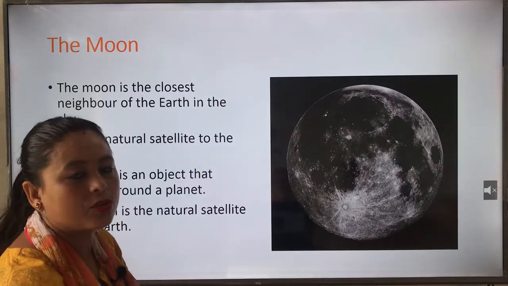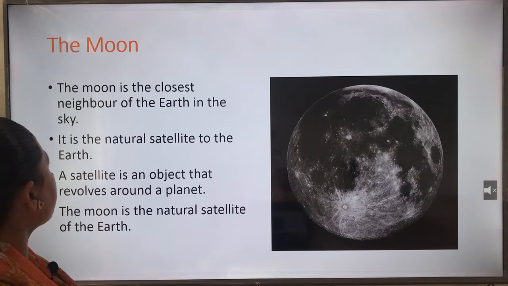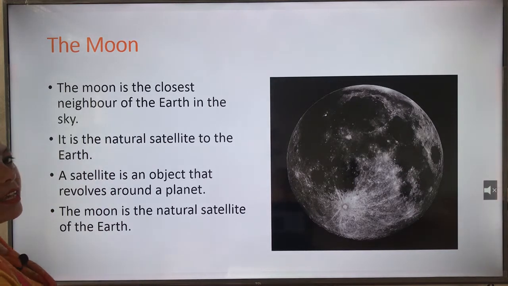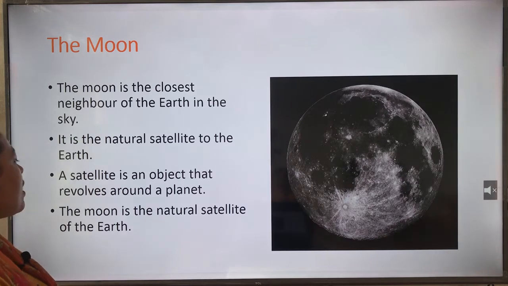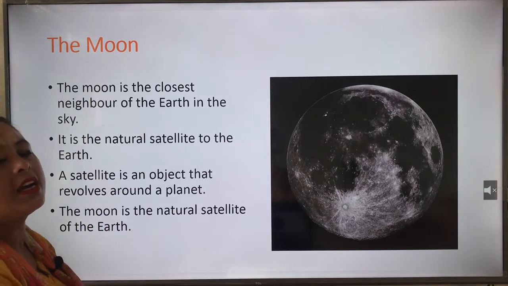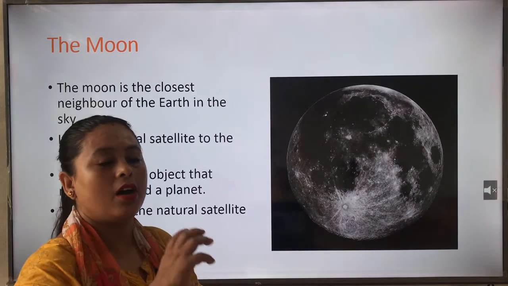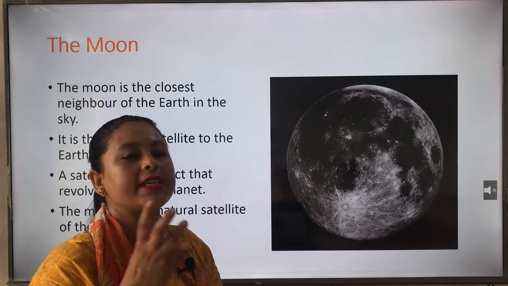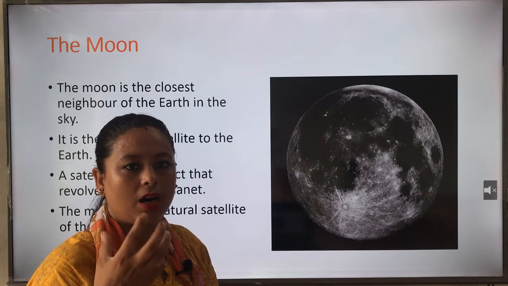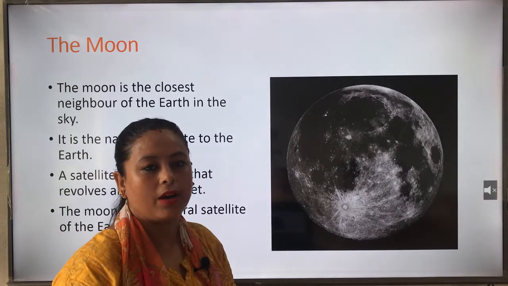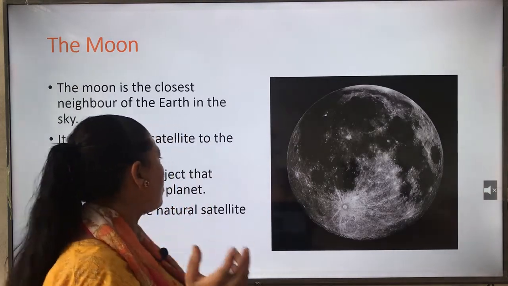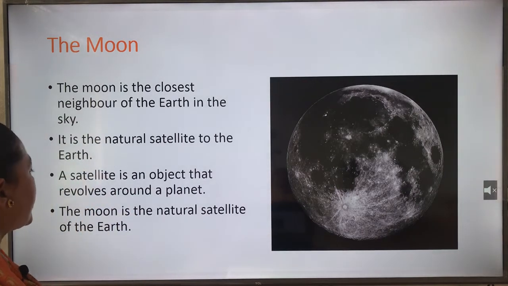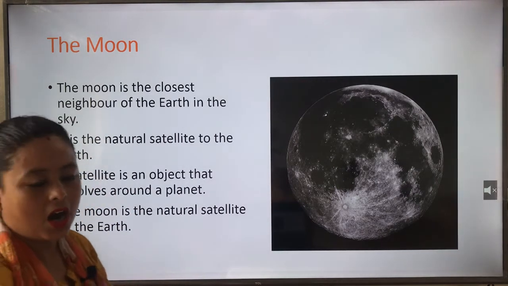It is nearer to the earth in the sky, and it is the natural satellite of the earth. So, it is an object that revolves around the planet. So, moon revolves around the planet earth, where we live. So, moon moves around the earth. The moon is the natural satellite of the earth.